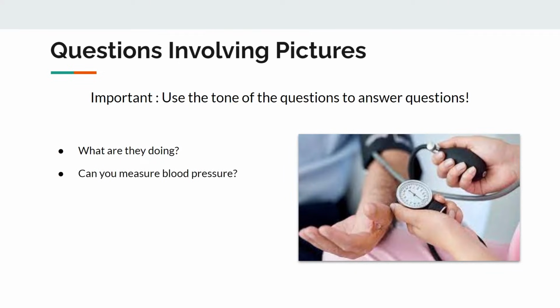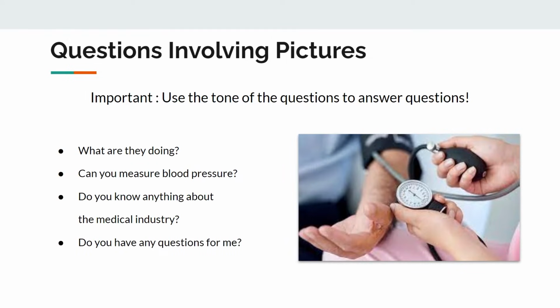Can you measure blood pressure? And you can answer yes or no. Do you know anything about the medical industry? And once again you can answer however you wish. In the end, the examiner might say, do you have any questions for me? And you should definitely try to ask him at least one question. You can simply ask him how is your day going or any other general question, but you should definitely try to ask at least one question. This shows confidence and shows that you can speak English comfortably.